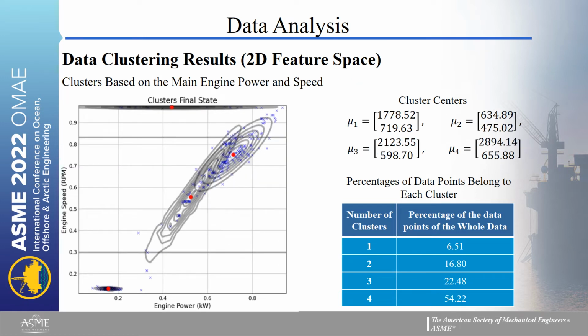Next, the cluster analysis is performed in a two-dimensional feature space, but this time with main engine power and speed as the variables. We can see the cluster's final state, cluster centers, and again, the percentage of data points belonging to each cluster.